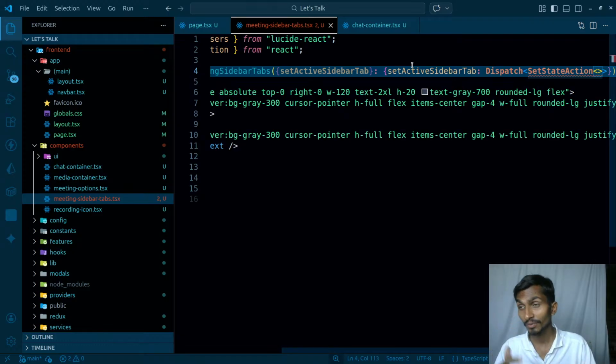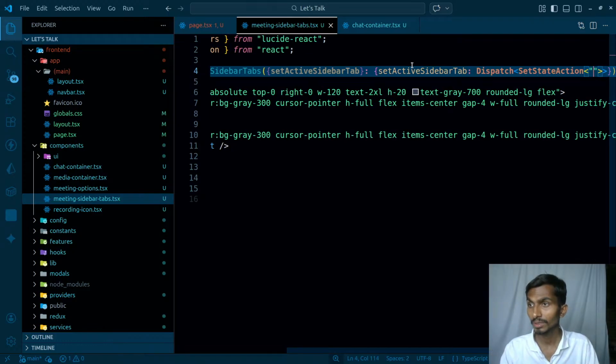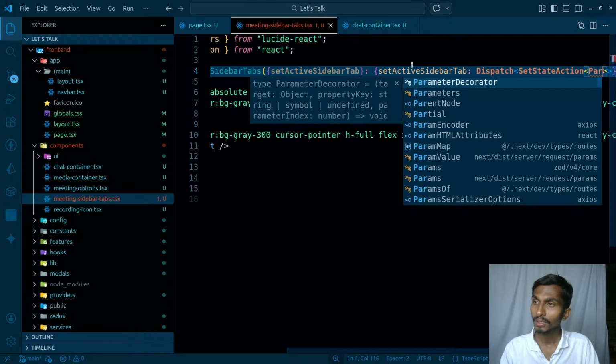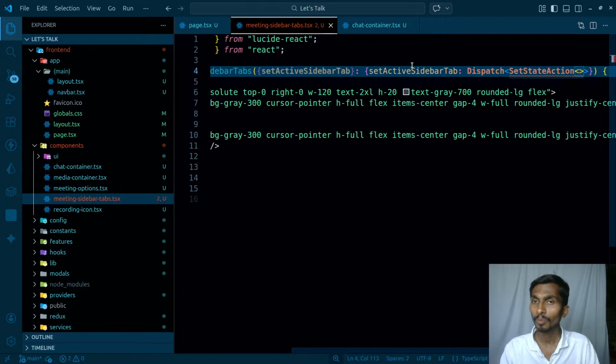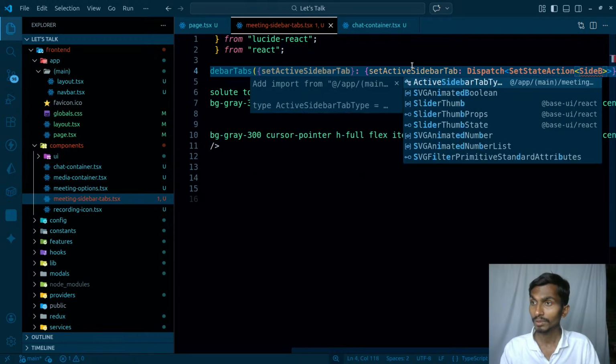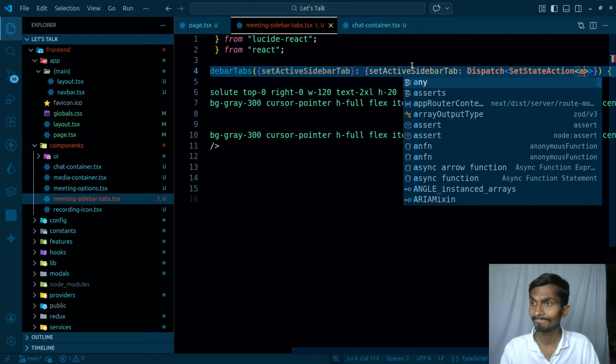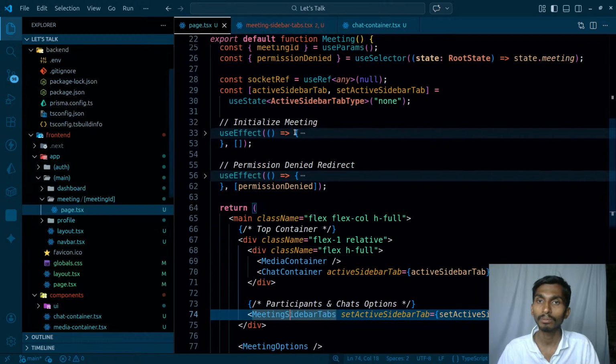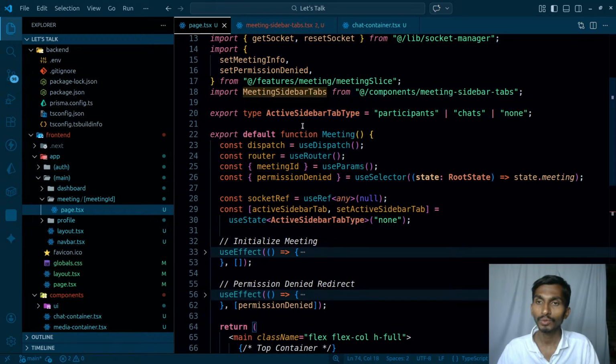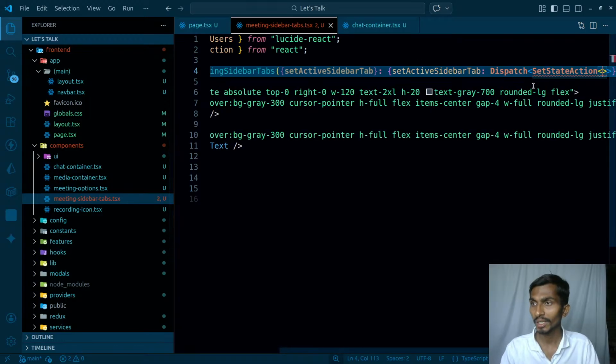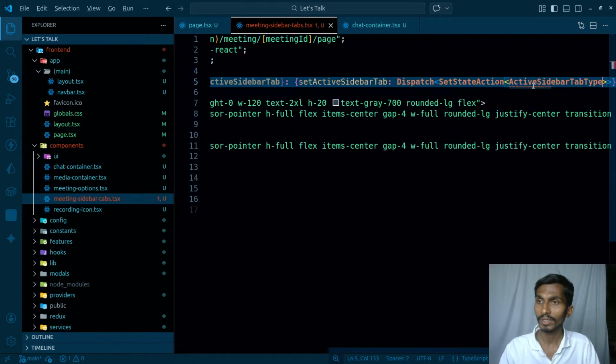It will be taking some value that can actually be none. What is the name of that type? Come here, ActiveSidebarType, right? So it will be taking ActiveSidebarType, fine.